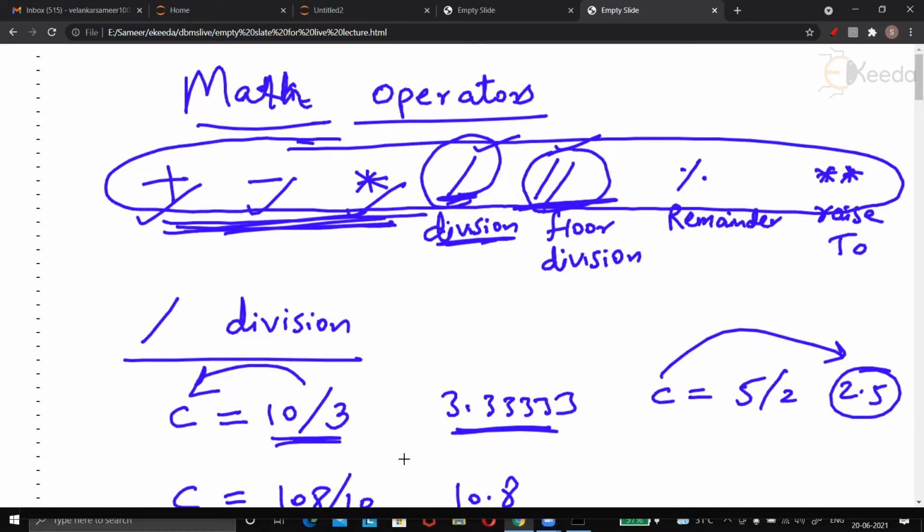Now I will come to the third operator of today's discussion, percent. Many people call this the mod operator. Mod. Okay, fine. But actually it means remainder.